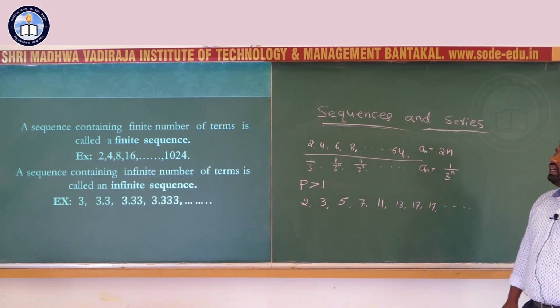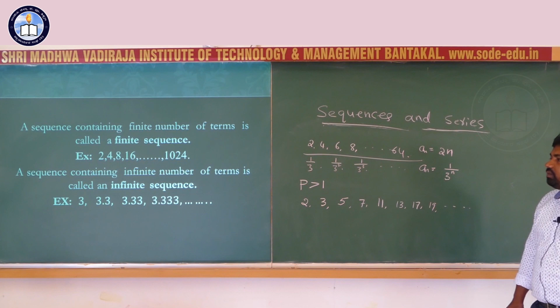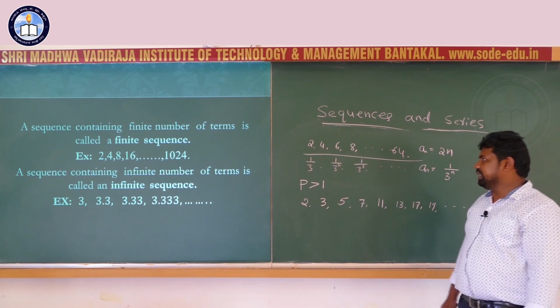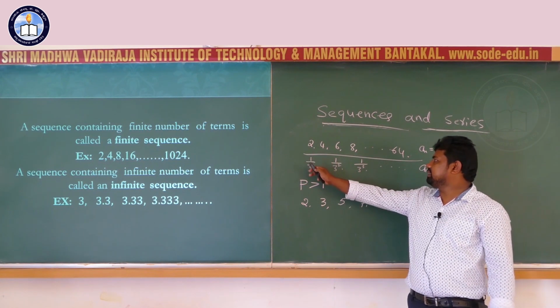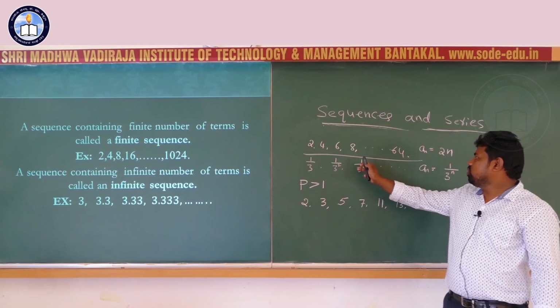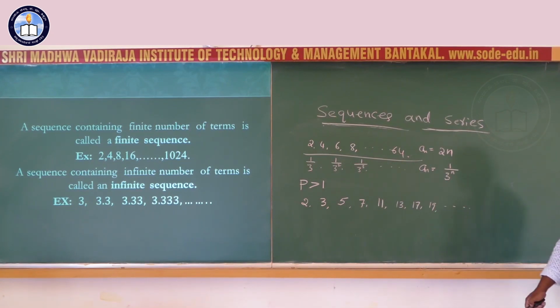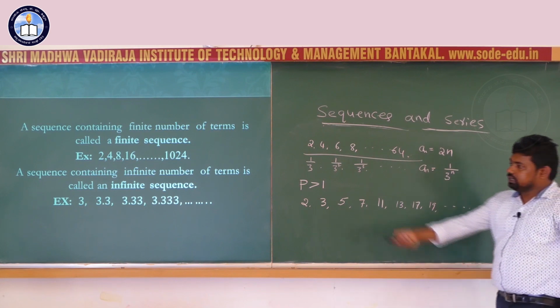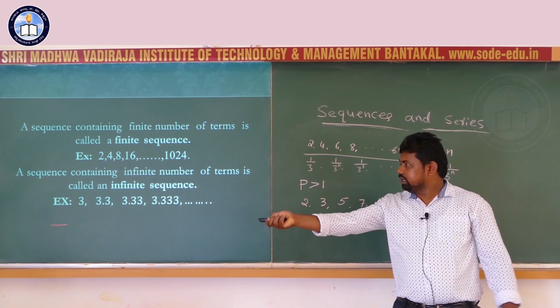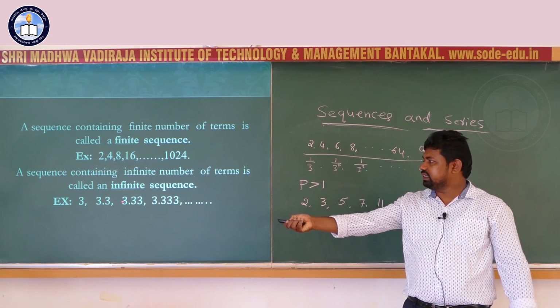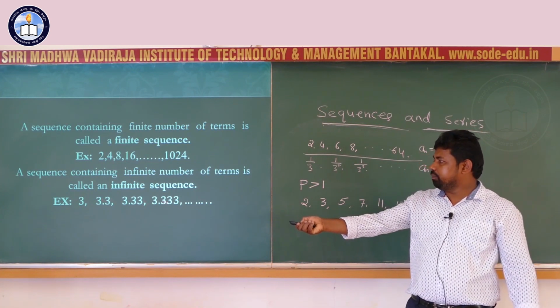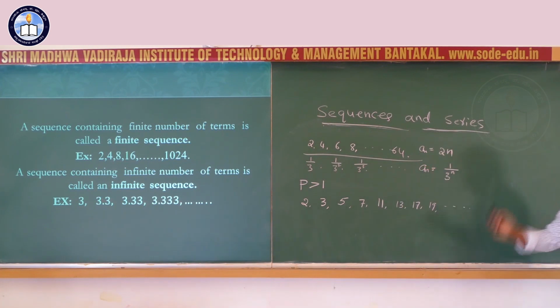A sequence containing infinite number of terms is called an infinite sequence. Here 1/3, 1/3 square, 1/3 cube, dash is an infinite sequence. Here 3, 3.3, 3.33, 3.333, and so on. This is also an infinite sequence.